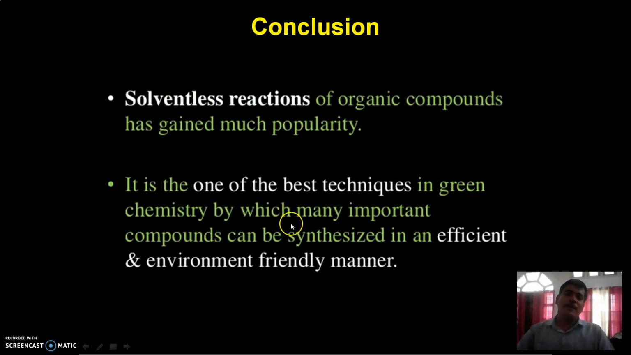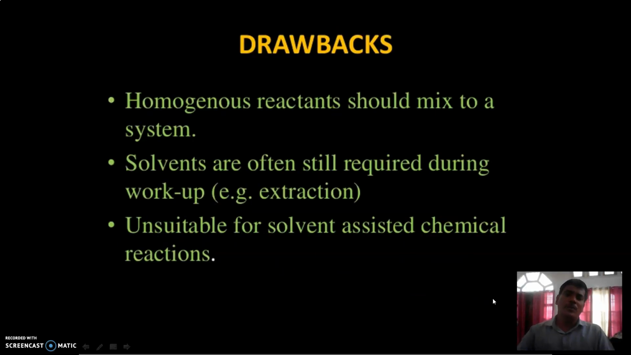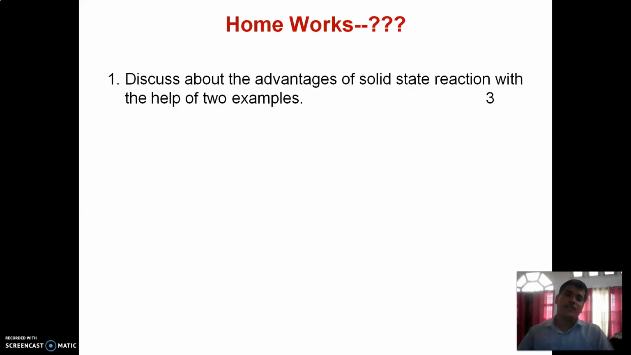So we have learned that solid state reactions are the best technique in green chemistry by which many important compounds can be synthesized in an efficient and environment-friendly manner. There are some drawbacks. In solid state reactions, homogeneous reactants should mix into a system. Moreover, solvents are often still required during workup, and these reactions are unsuitable for solvent-assisted chemical reactions. These are some drawbacks, and this is about solid state reactions.